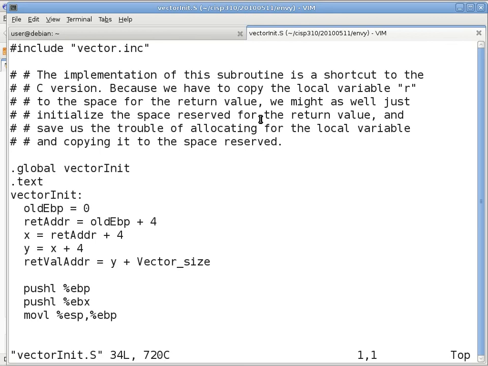No? Okay. Remember what we talked about already of the efficiency issue? First we have to reserve the space for the return value, which is enough space for the entire structure, right? Then we have to extract a pointer pointing to that area and pass it along to the subroutine.